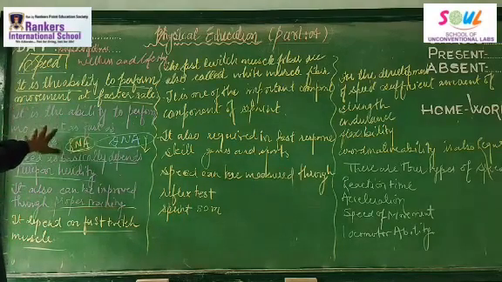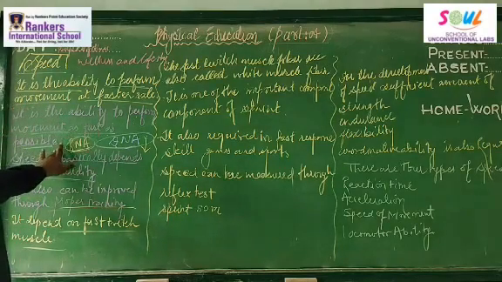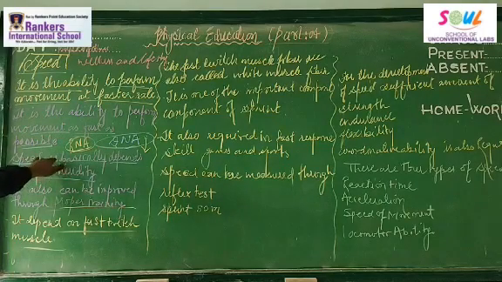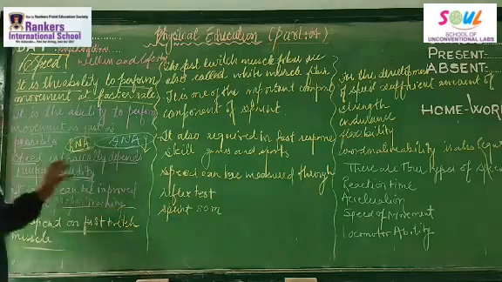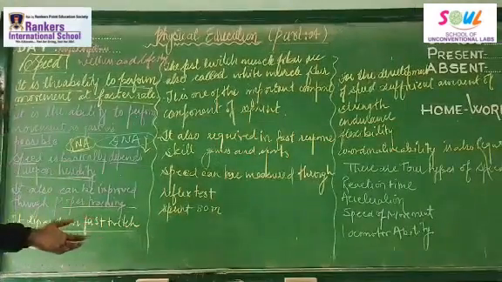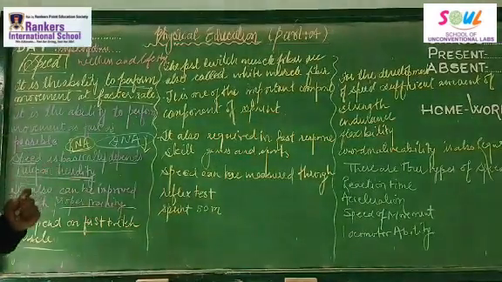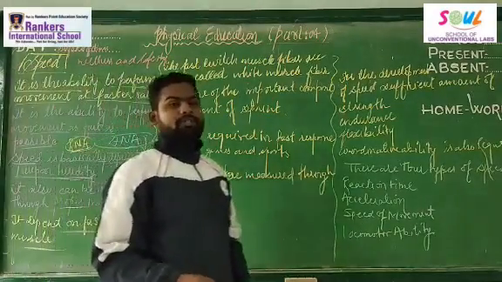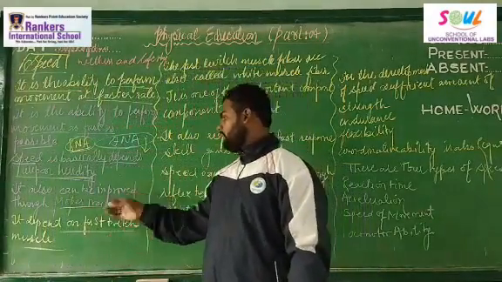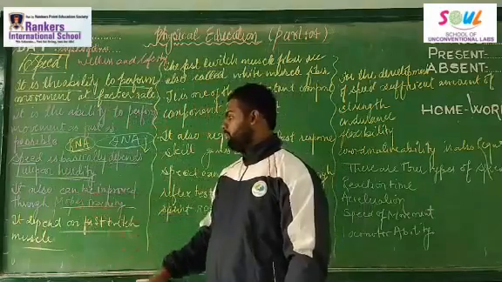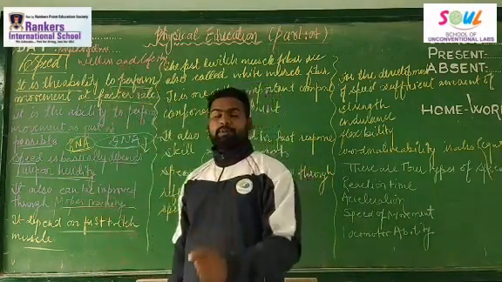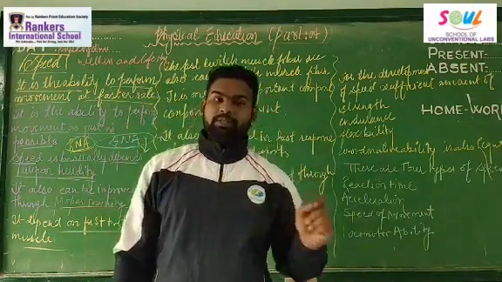It basically depends upon the heredity factor, that is, the fast twitch muscle fiber. It can also be improved by proper physical training, right? So this speed depends upon the fast twitch muscle fiber.